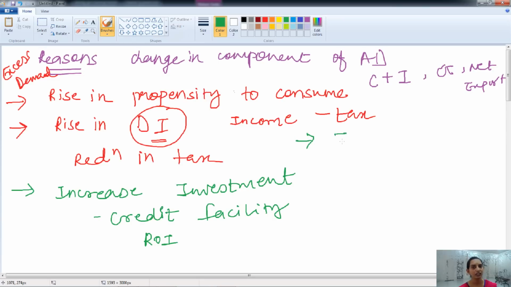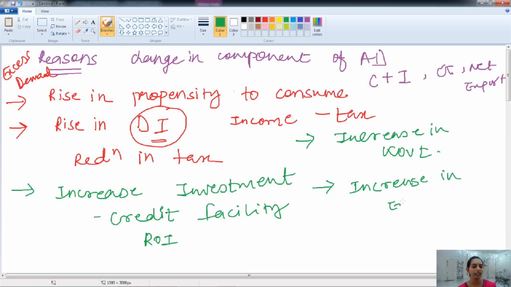Another reason is the increase in government spending. When the government does more public expenditure, or demands more goods and services from the private or the public institutions in the country, then also the demand will increase and cause the excess demand. Or there may be an increase in exports.